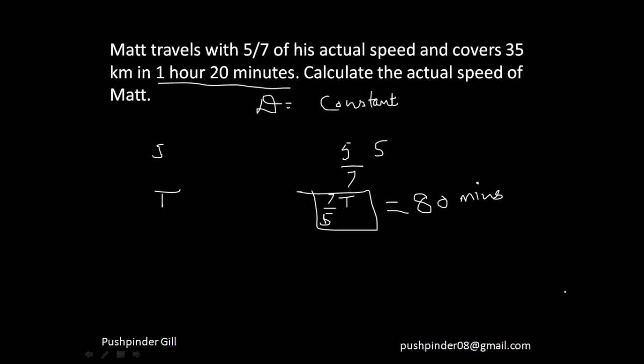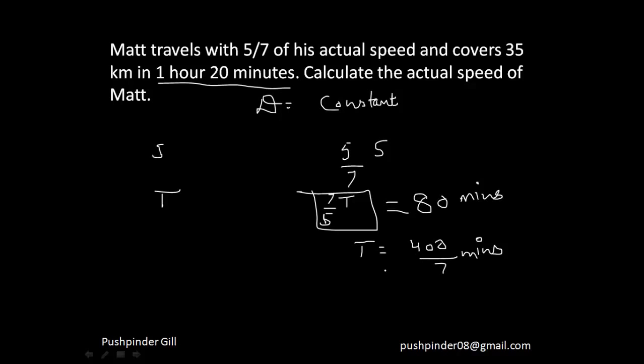From this you can calculate that he was actually taking 80 into 5, that is 400/7 minutes. So this is what he was actually taking when he was traveling the same distance.